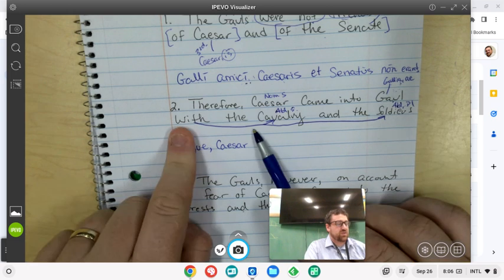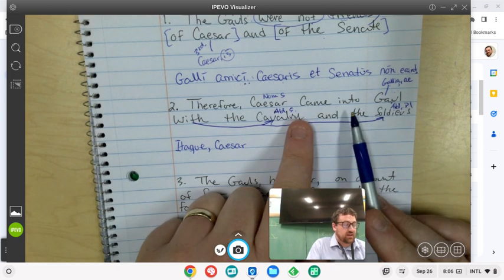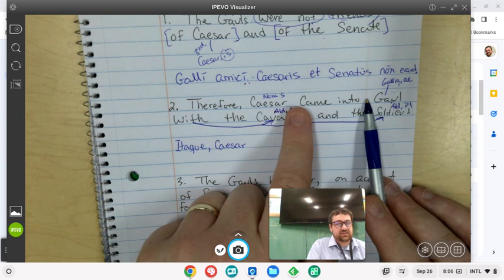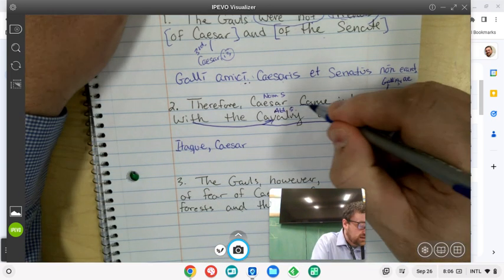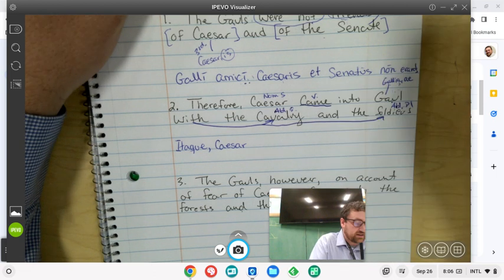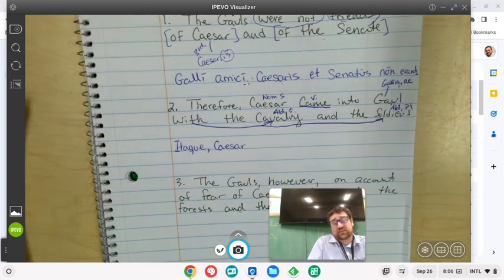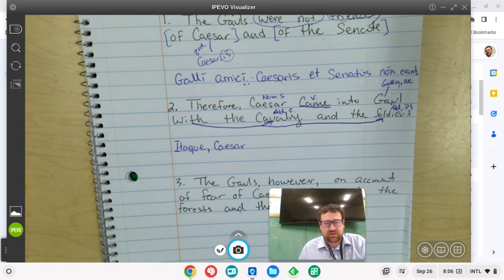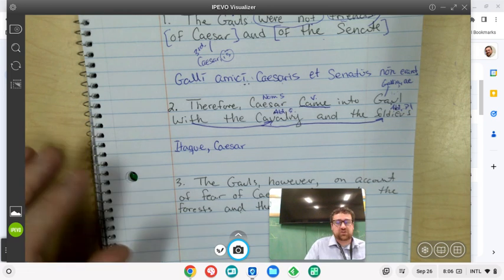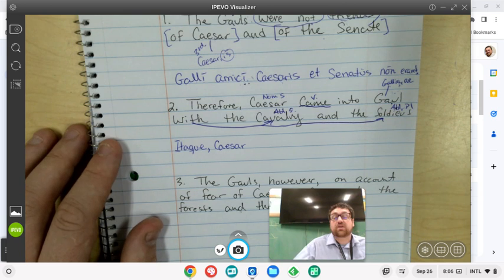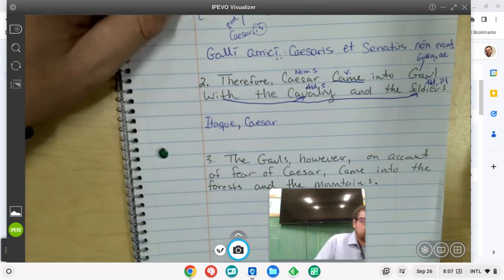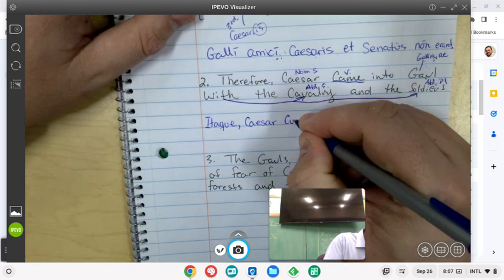I'm going to do the with the cavalry and with the soldiers, and then save my whole "came into Gaul" for the end, because came is the verb here in this sentence, and "came into Gaul" is kind of just part of that verb. So I'm going to save the "into Gaul" part for just before we put that verb in our sentence. So into Gaul came. I'm going to end the sentence with "into Gaul came." So I'm going to skip ahead to with the cavalry. With is cum.